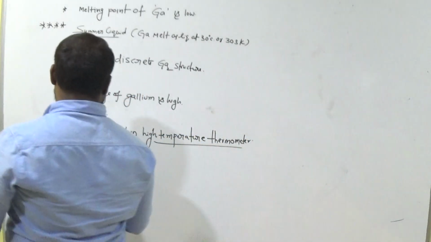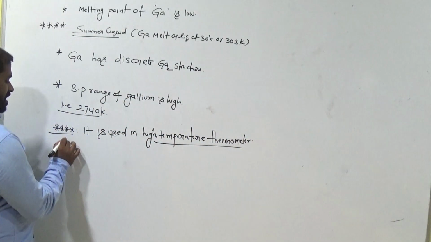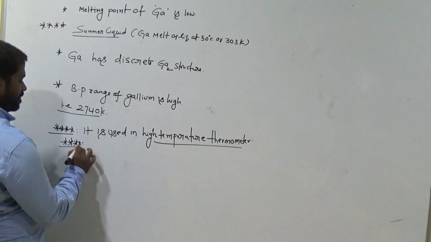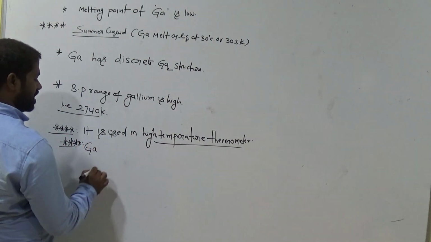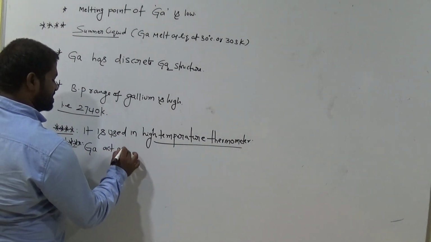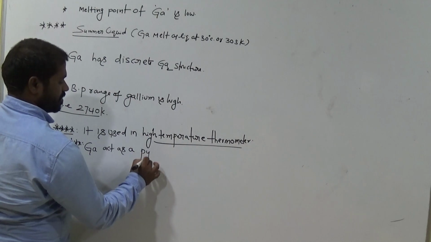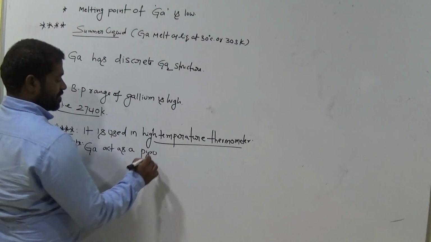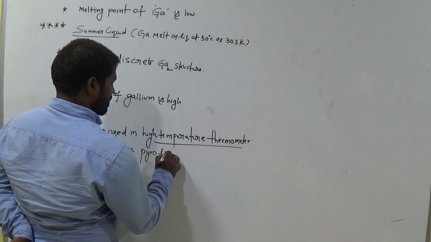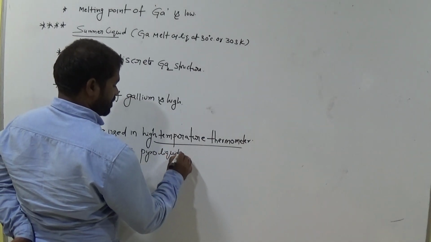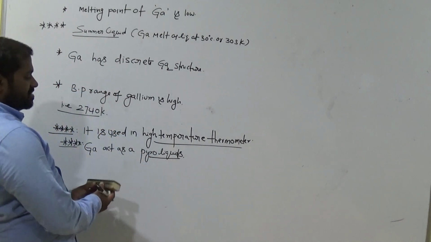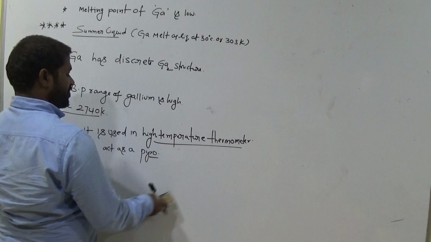Okay, so now gallium acts as a pyroliquid. Simply, pyrolytic liquid we call it.